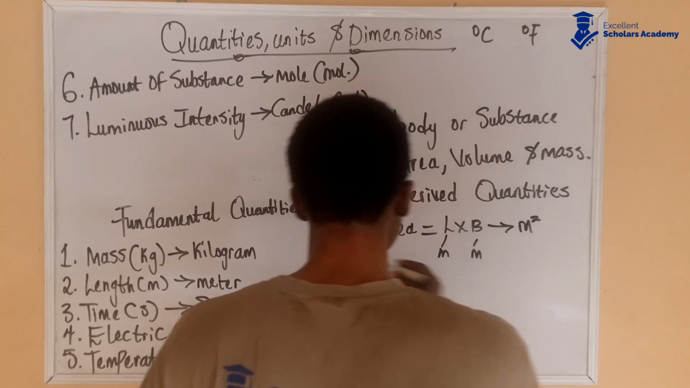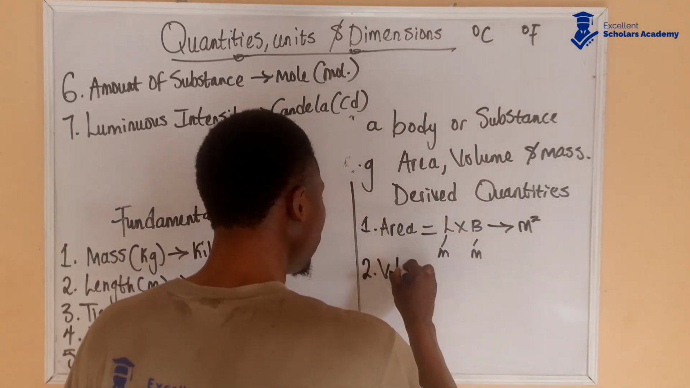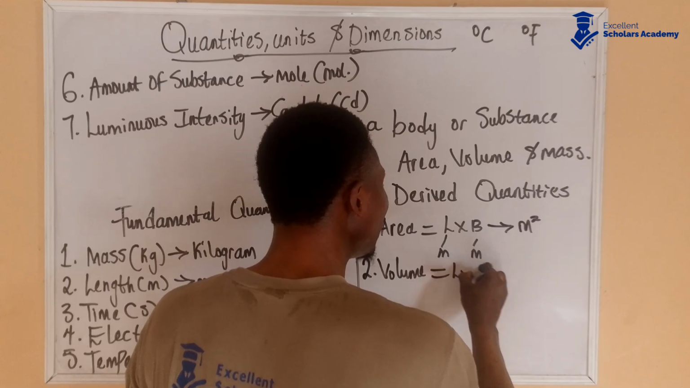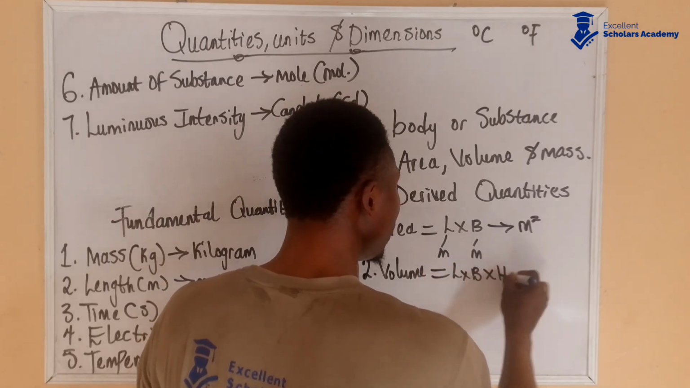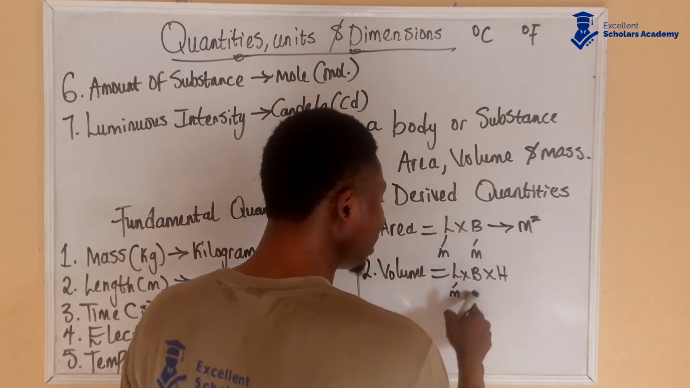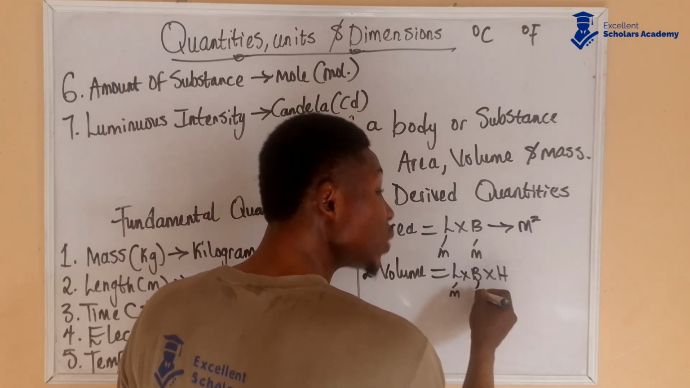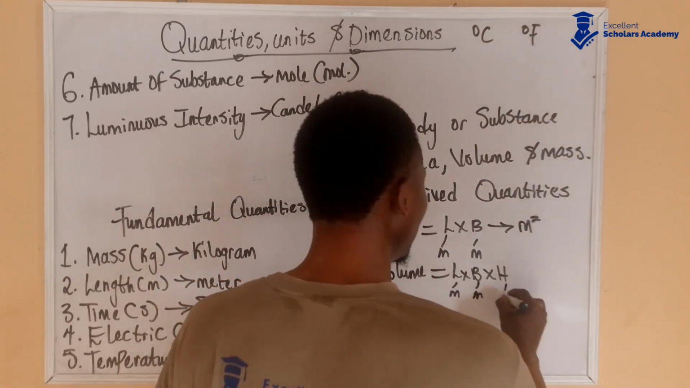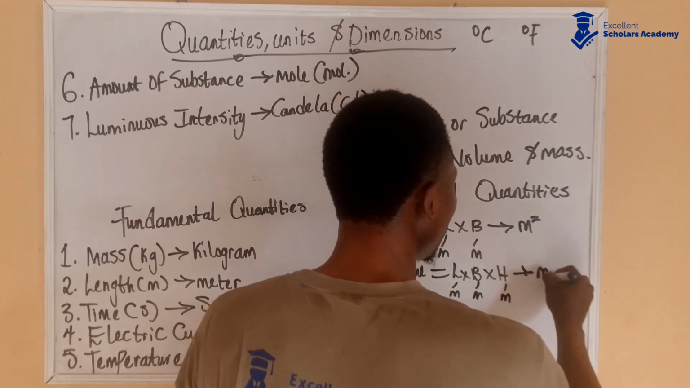Now let's look at another one. Volume is a derived quantity, and volume is length times breadth times height. Length is measured in meter, breadth is also a length measured in meter, and height is also a length, although a vertical length, measured in meter. That gives you meter to the power of 3.